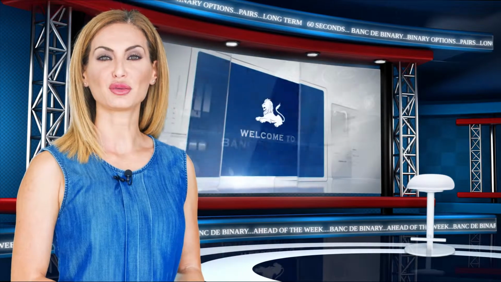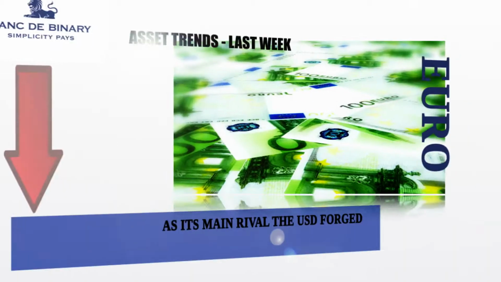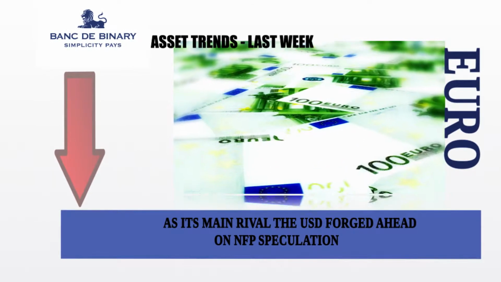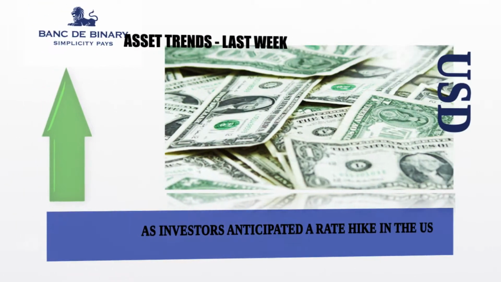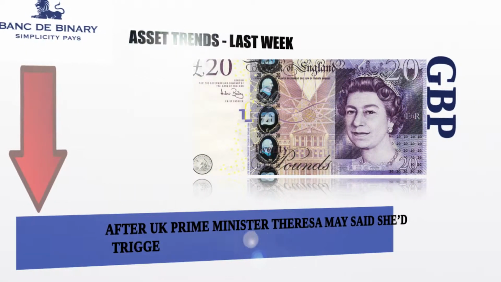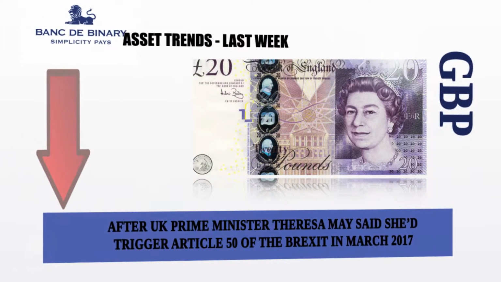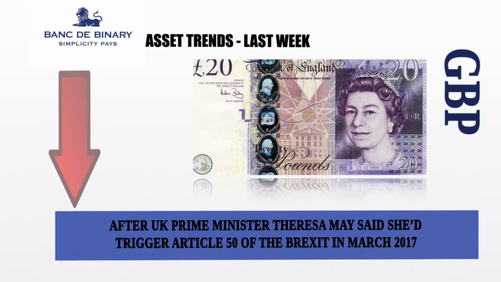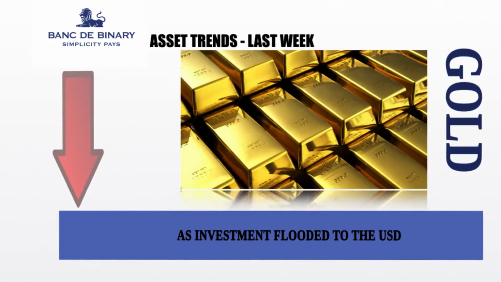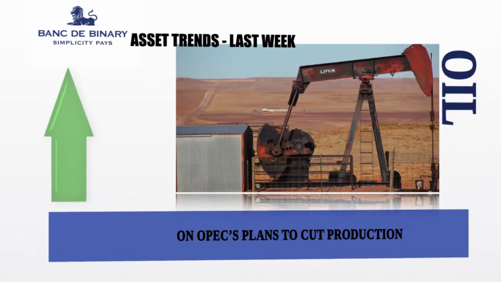Here's a quick recap of last week's main asset trends. The euro was down as its main rival, the USD, forged ahead on NFP speculation. The USD was up as investors anticipated a rate hike in the US. The GBP was down, dropping dramatically to as low as 1.184 against the USD, after UK Prime Minister Theresa May said she'd trigger Article 50 of the Brexit in March 2017. Gold was down as investment flooded to the USD. Oil was up on OPEC's plan to cut production.